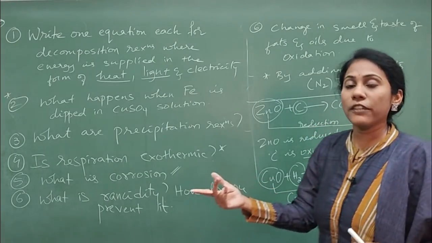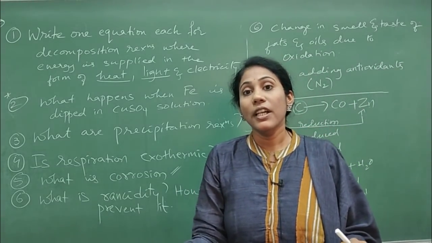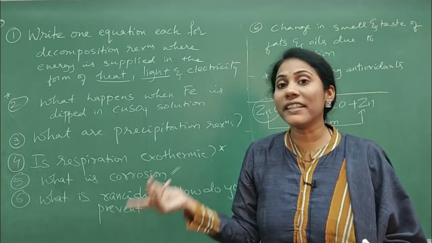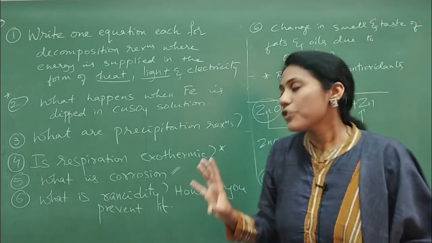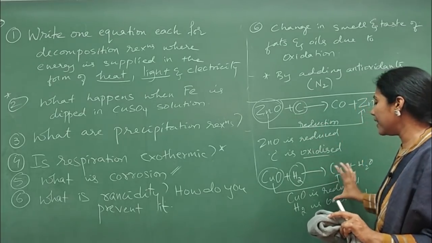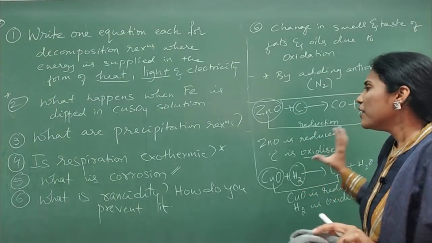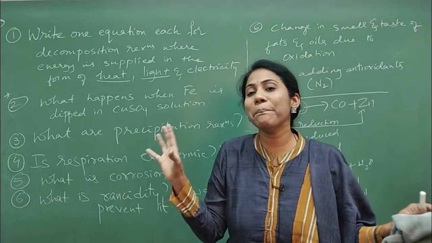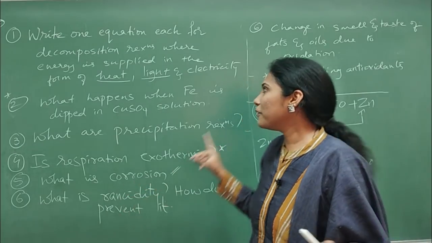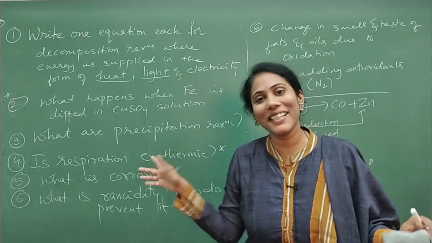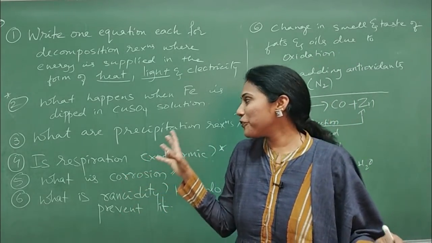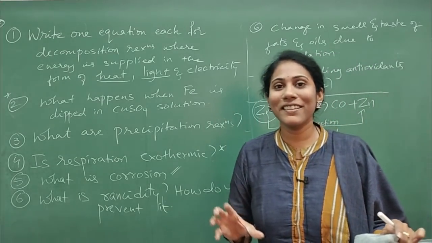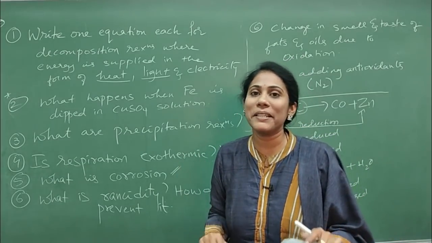Removal of oxygen, if you observe, it is reduction. Removal of hydrogen, if you have observed, it is oxidation. So this way you should carefully analyze and give the answers. These are some of the most expected and important questions from the chapter Chemical Reactions and Equations. From this you can definitely find a few questions, guys, in this year's final examination.